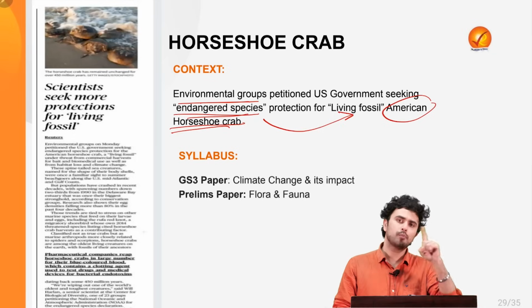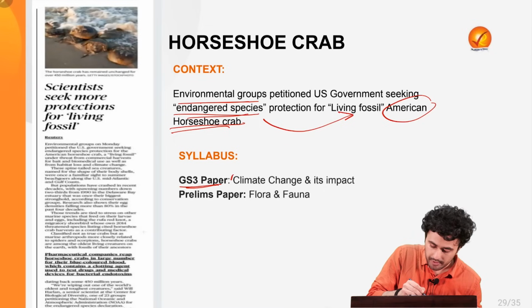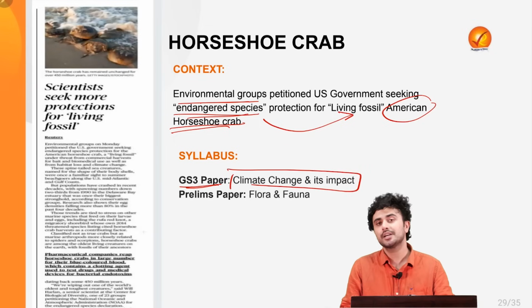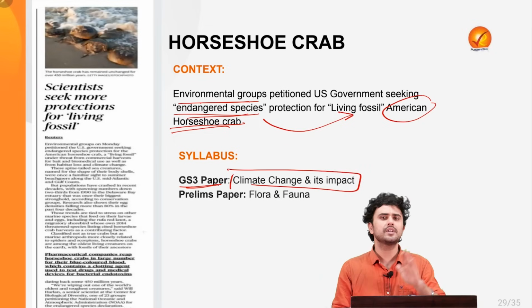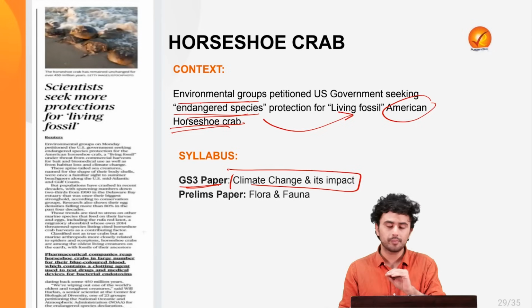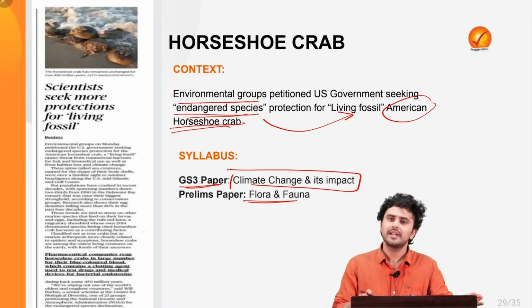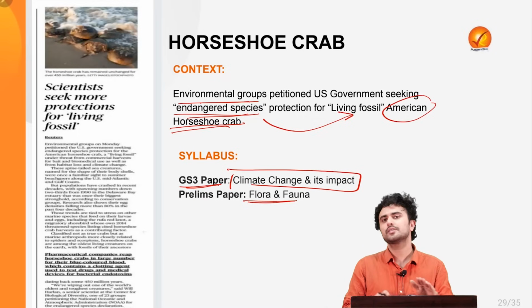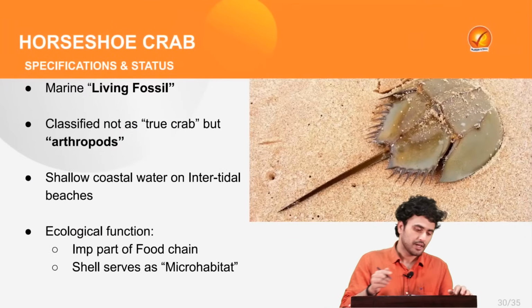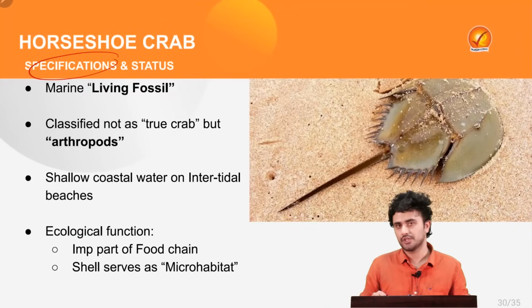Now, this forms an important component of your GS3 paper under climate change and its impact, and is also very important from the perspective of the prelims under the theme of flora and fauna. So, let's first inquire what a horseshoe crab is and what its specifications are.